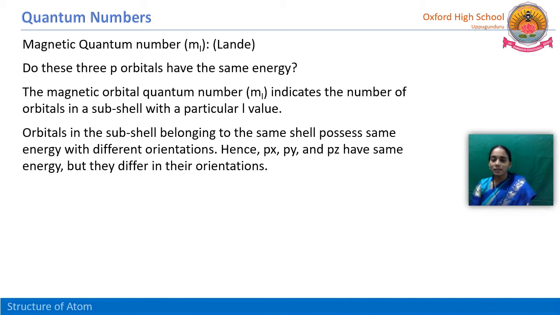The energy is equally distributed, so that is called degenerate. The p orbitals are degenerate orbitals, meaning the energy is the same for all. Hence, px, py and pz have the same energy but differ in their orientations, because px means the orbital is oriented along the x-axis, py along the y-axis, and pz along the z-axis.